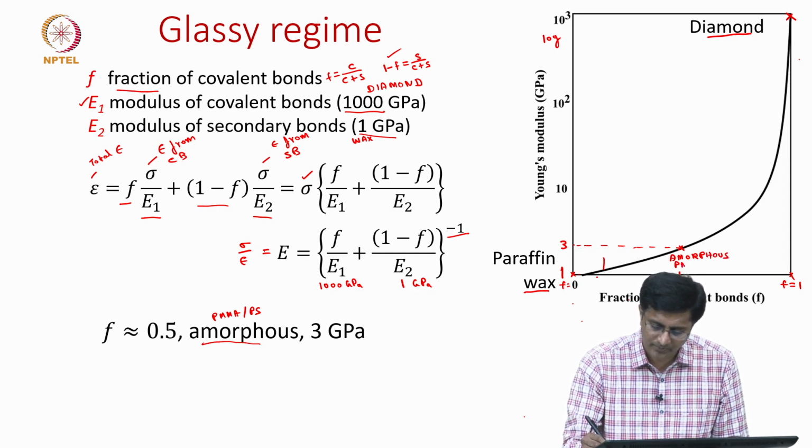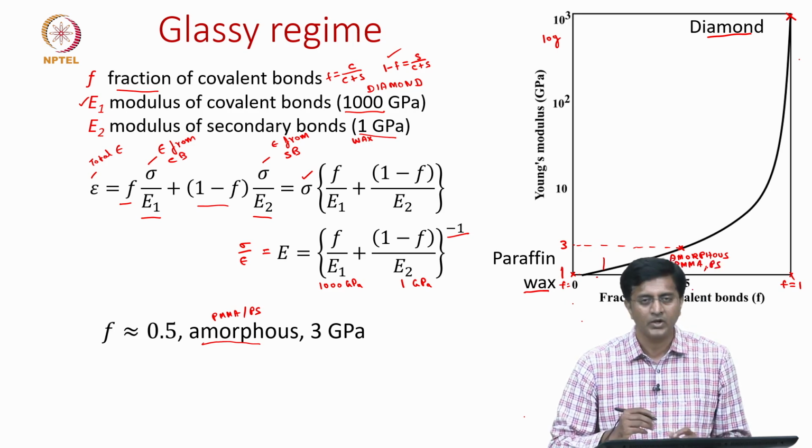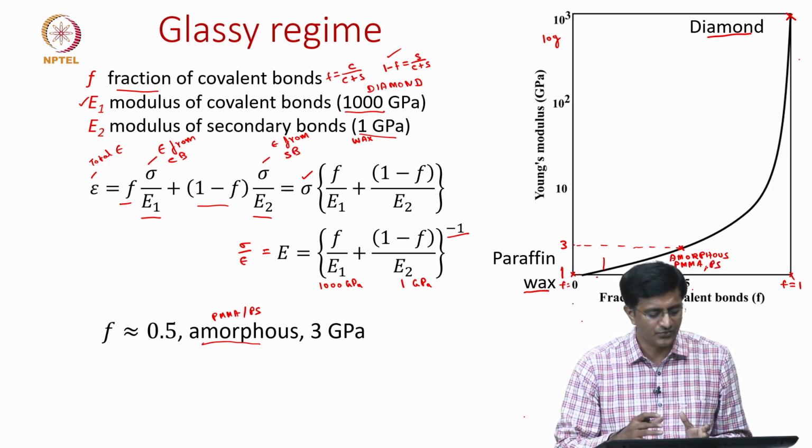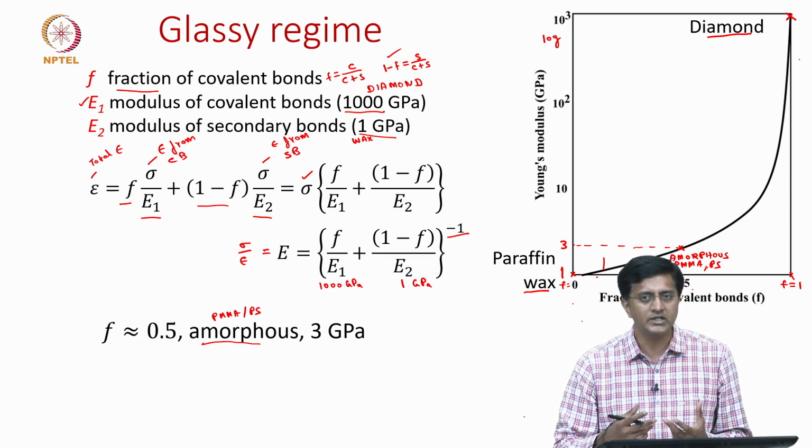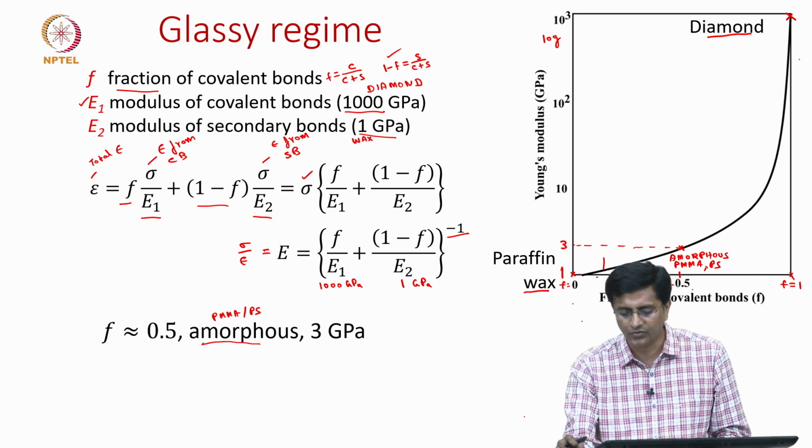So, we said this is the point where we have amorphous polymers like PMMA and polystyrene. When do we have this fraction more than 0.5? That is when we have more and more of these cross links. So, for thermosets.